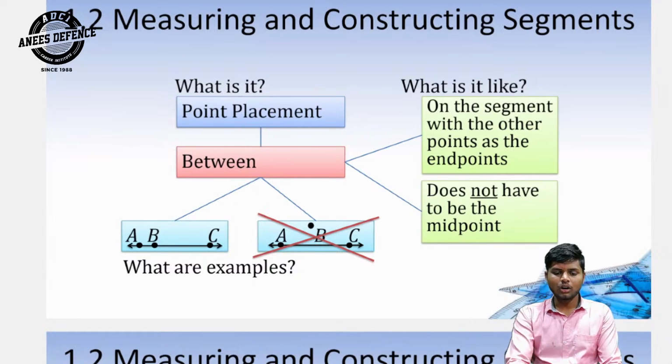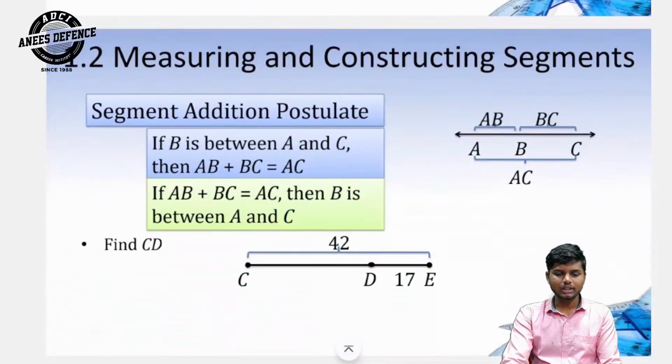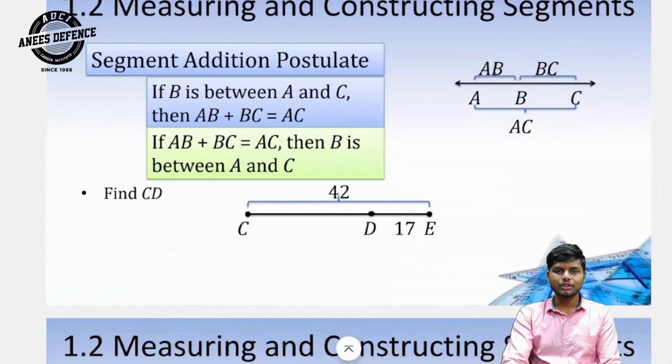When all points are in a segment, it is this. And next, segment addition postulate. If B is between A and C, then AB plus BC is equal to AC. If AB plus BC is equal to AC, then B is between A and C.